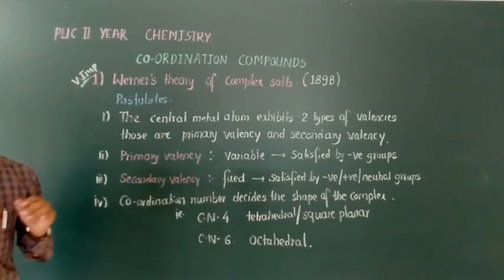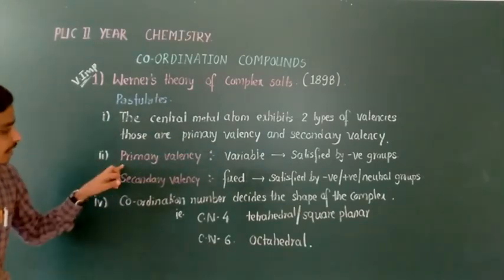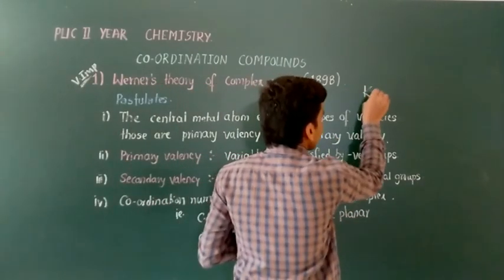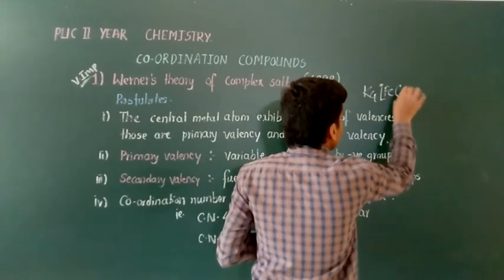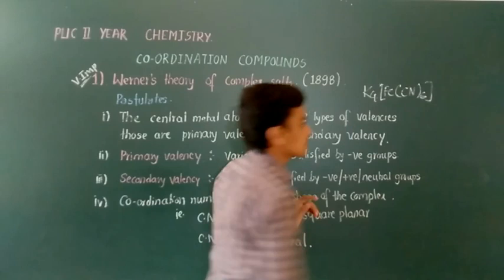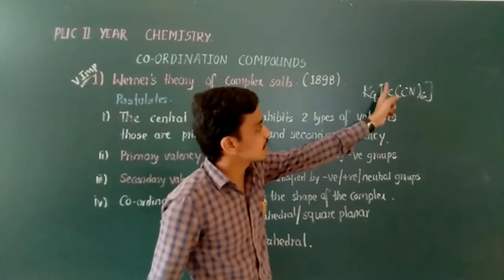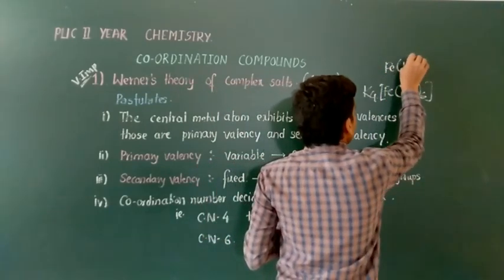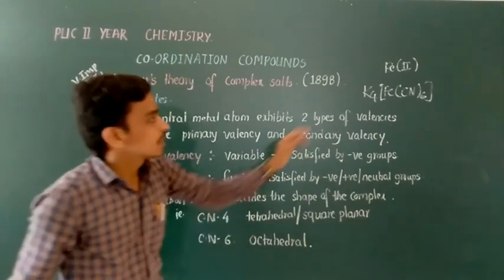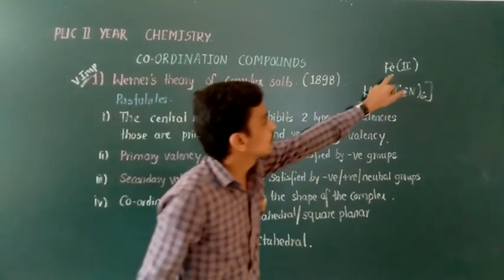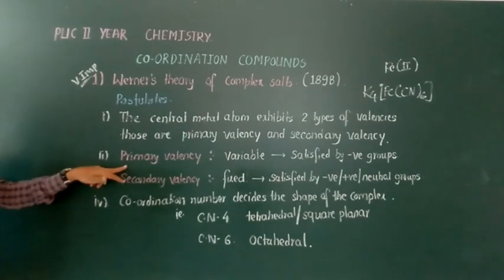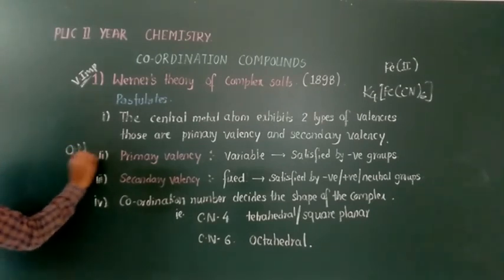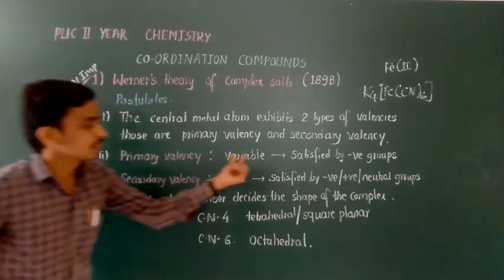The charge on the central metal atom is nothing but the primary valency. For example, I will consider K4[Fe(CN)6]. In this K4[Fe(CN)6] you can already identify the charge on the central metal atom, which is plus 2 state for iron. Therefore it is known as the primary valency. The primary valency is the normal oxidation number. Therefore this primary valency is variable.